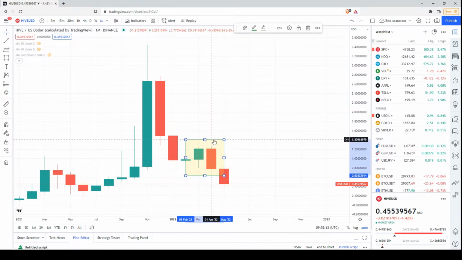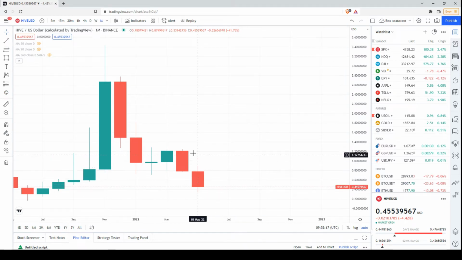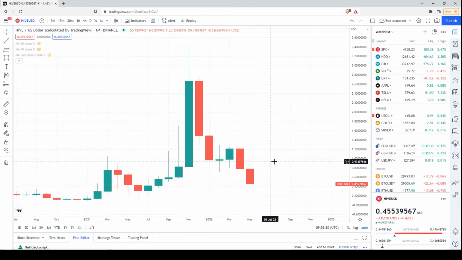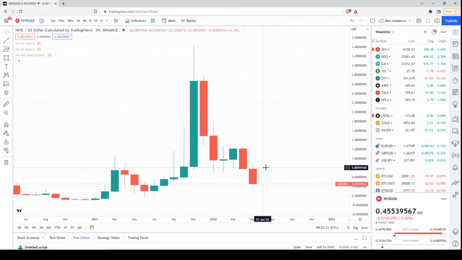After that, we see that we have another bearish candlestick that has a maximum below the previous ones and a minimum below the previous ones. Also, I want to remind you that till the end of the month, we have 2 more days. Theoretically, this candlestick may change, but we will have a local low below the previous one. So at the moment, according to these candlesticks, we have clear signals that the bears are dominating the market. So we have this bearish sentiment according to the monthly chart.